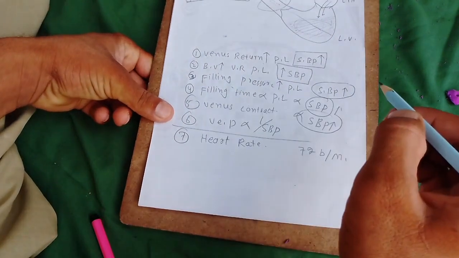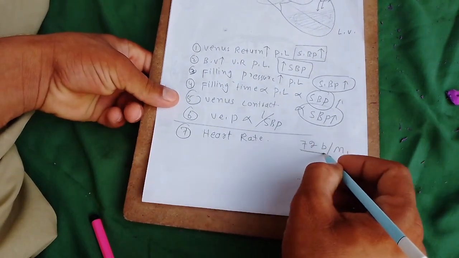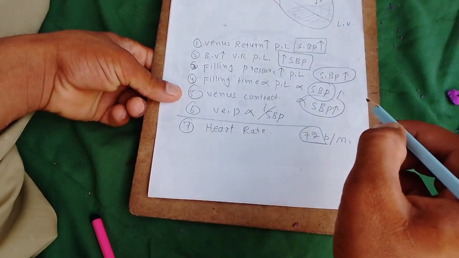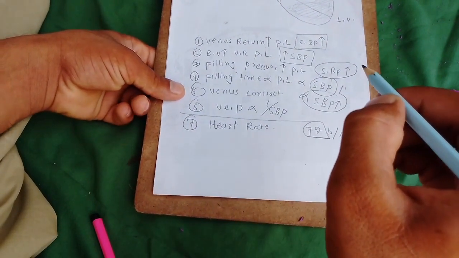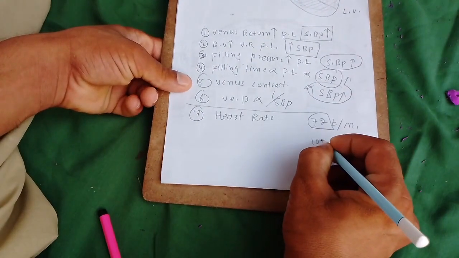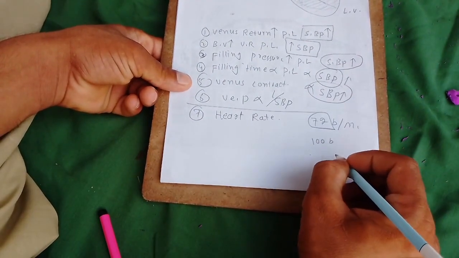Suppose this is the normal resting condition. During strong exercise, the heart rate reaches about 95 beats per minute.